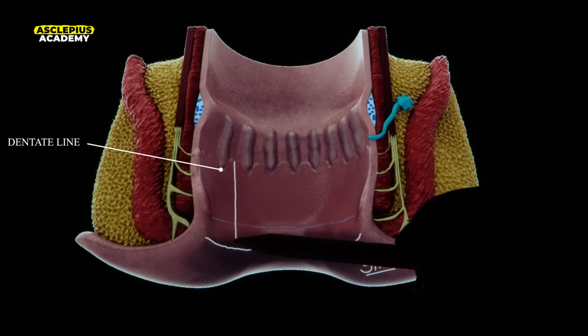Now, just above the dentate line, there are longitudinal mucosal folds called columns of Morgagni. Columns of Morgagni correspond to submucosal blood vessels. These submucosal blood vessels are nothing but hemorrhoids. Now, the function of hemorrhoids is to act like a cushion to protect the underlying structures.